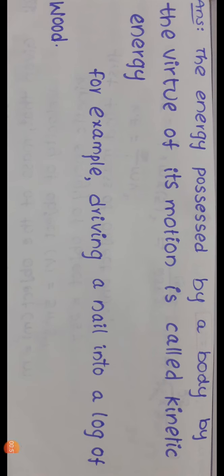Answer: the energy possessed by a body by virtue of its motion is called kinetic energy. So if any body is in motion with some velocity, which type of energy is possessed by that body? Kinetic energy. For example, driving a nail into a long wood. The nail can be driven into the wood because the nail is in motion with some velocity. So this is an example of kinetic energy. And another example is firing a gun, a moving bullet.